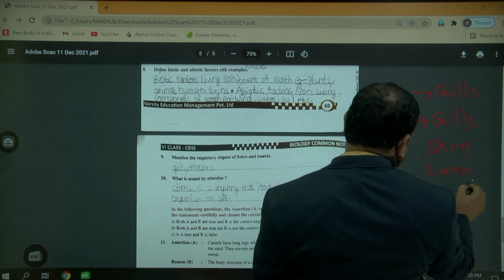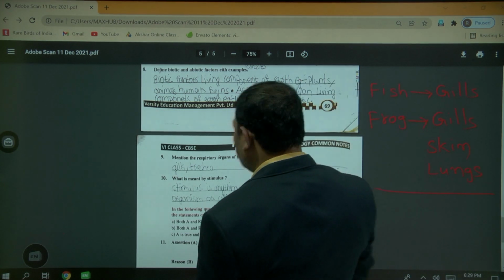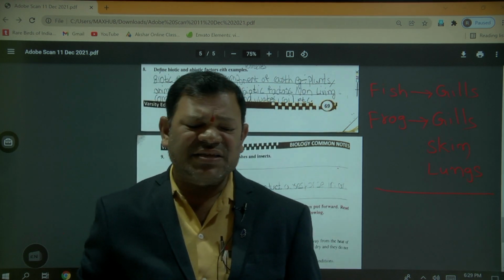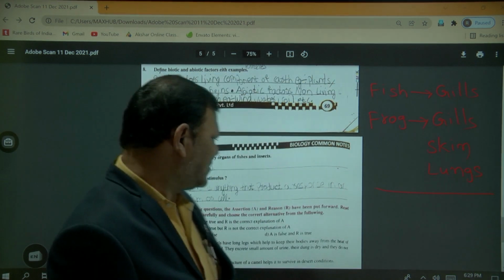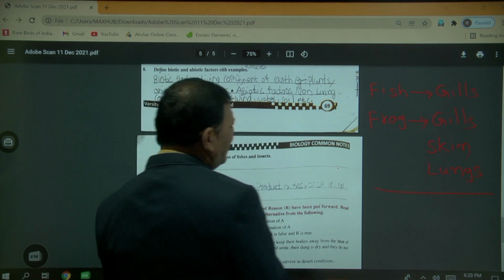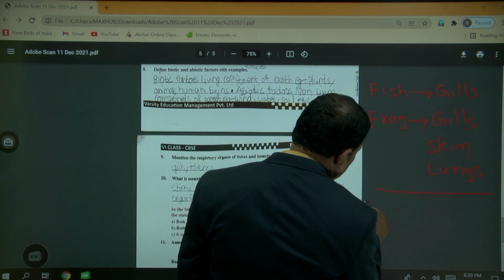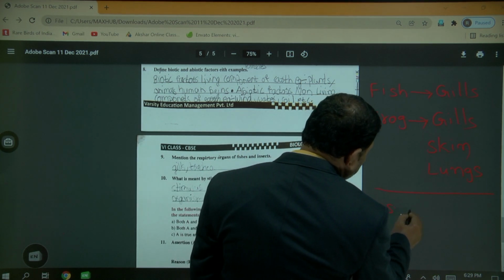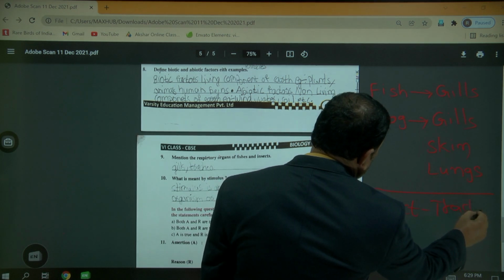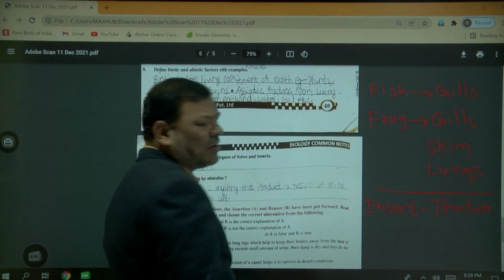Okay. Next, especially for reptiles, aves, mammals, that respiratory organ is the lungs. Okay. Next, insects: especially for the insects, that respiratory organ is the trachea. What is that? Trachea.